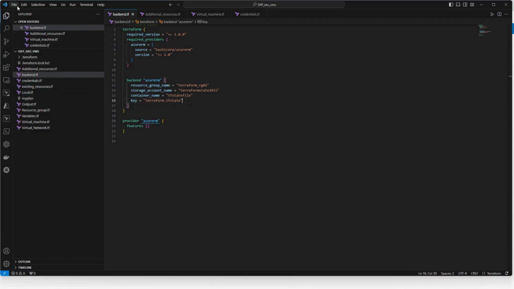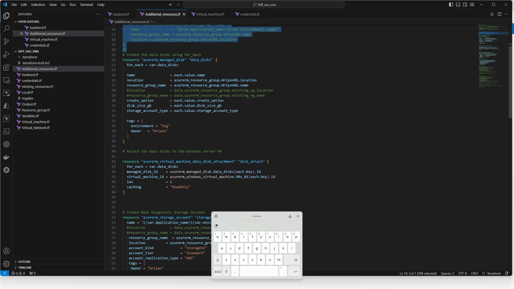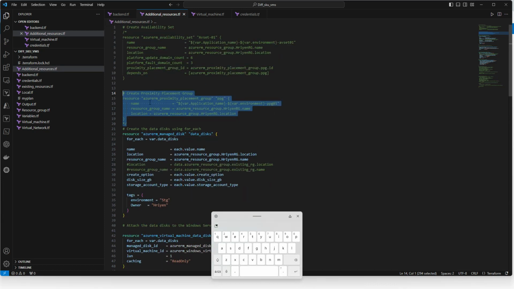Now I hope this is clear, team. So you understood how the configuration has been done. And additional things also, like we have an availability set. If you want to configure, you can define availability set, then proximity placement group. For now it will not be created. I hashed out this one for now because it will be unwanted. If you want, you can use it.